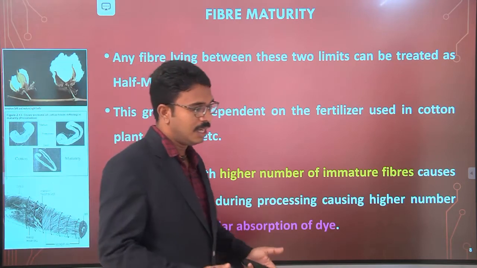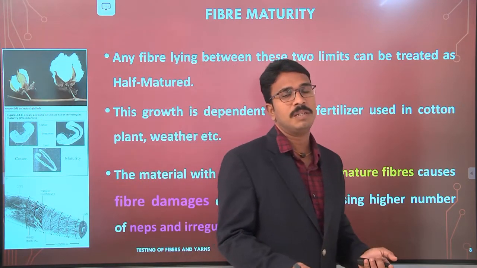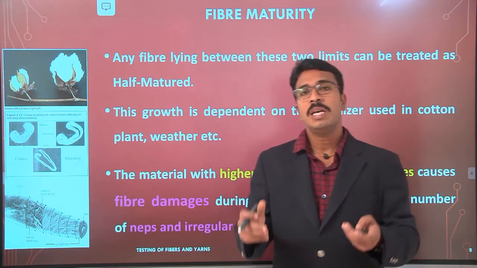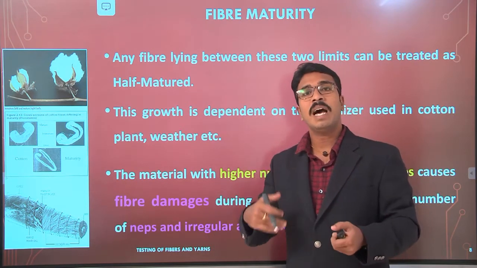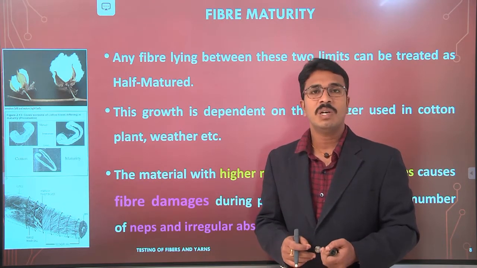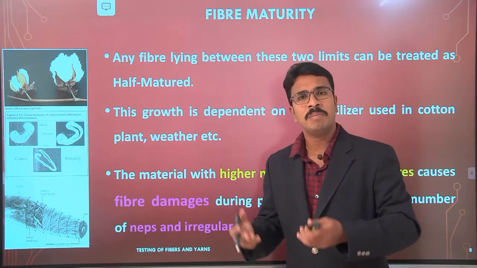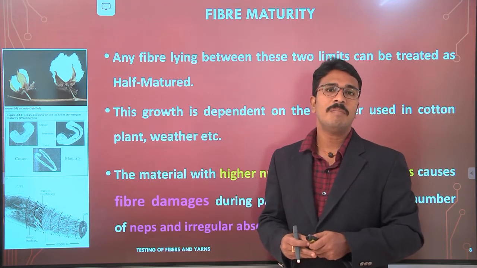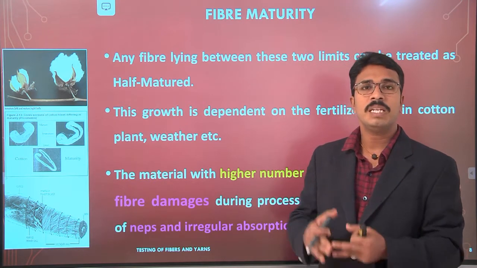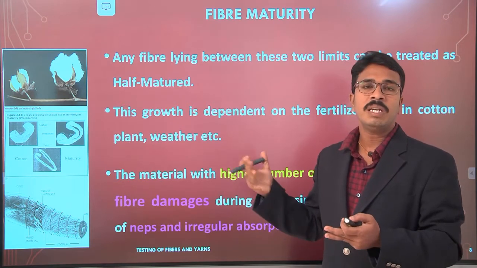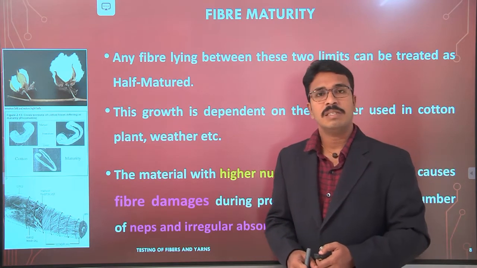I think we have already covered this point. If you are producing a yarn that has a high number of immature fibers, or the fibers are not mature, obviously what will happen? It gives a lot of trouble in processing, that is, during yarn making or during coloration of the textiles. Understand?